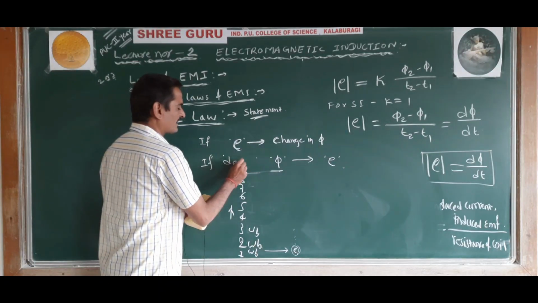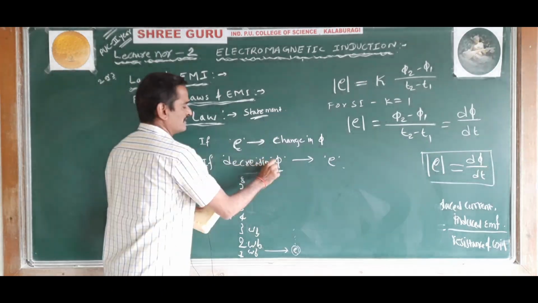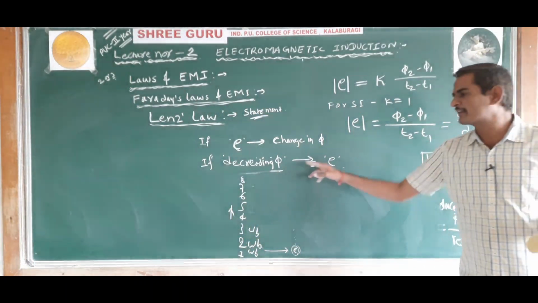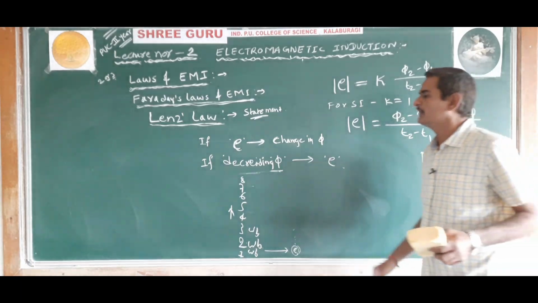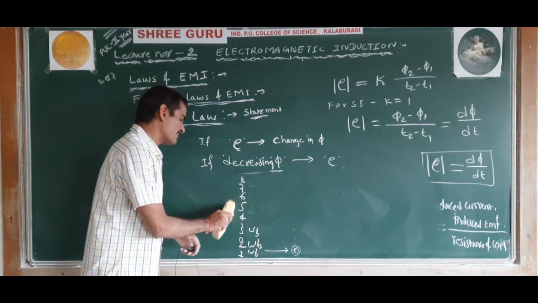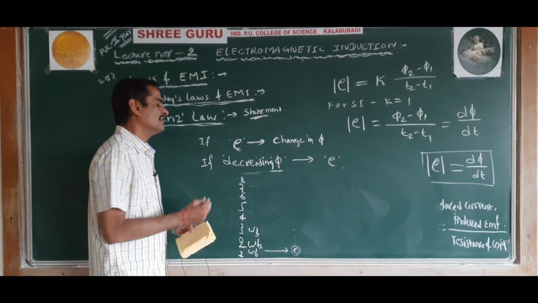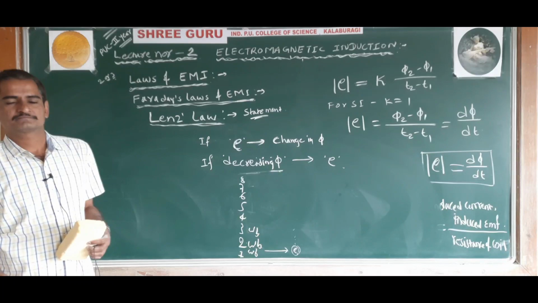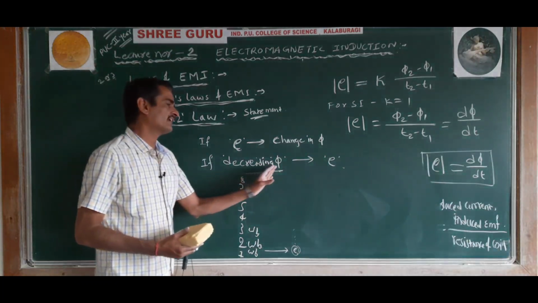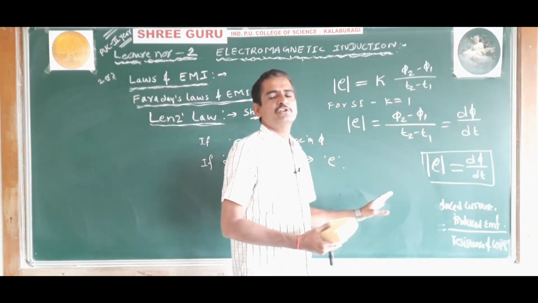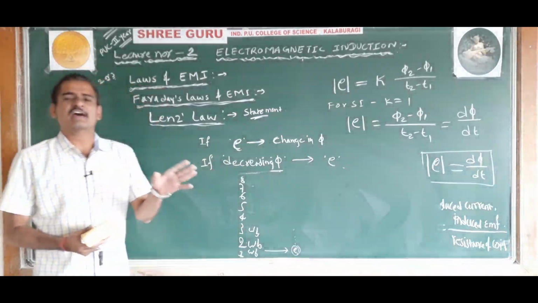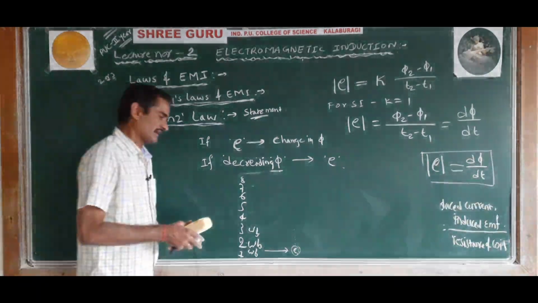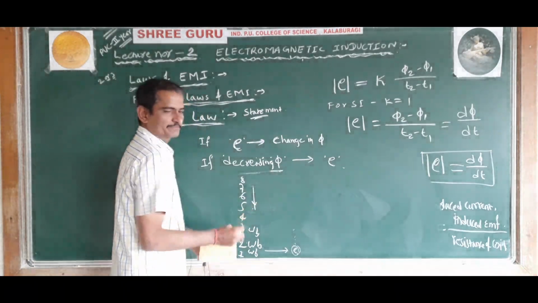For example, if decreasing magnetic flux produces an induced EMF, the direction of the induced EMF or induced current is such that it opposes the decrease in the magnetic flux. Understood? If a decreasing magnetic flux produces an induced EMF or induced current, the direction of that induced current or EMF is such that it opposes the decrease in the magnetic flux.